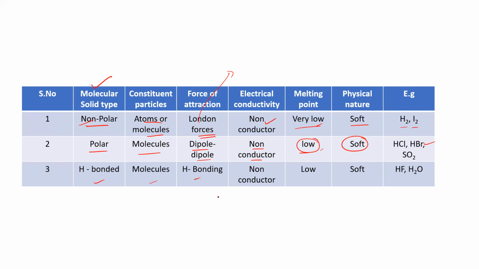Hydrogen bonded molecular solids. Here, the force of attraction between molecules, hydrogen bonding, is very, very important. It also comes under the non-conductor category. It does not conduct any electricity, and the melting point is also very low. When compared to the other two, it is somewhat high, but when compared to other molecular solids, it will be low. They also act as soft solids, like HF and H2O. These are the molecules which are undergoing hydrogen bonded molecular solids.